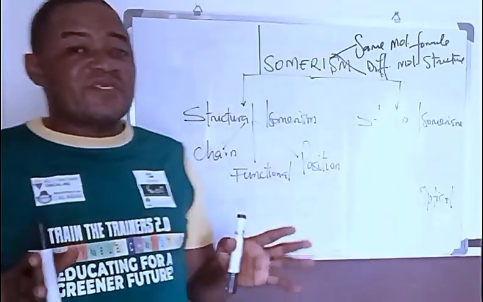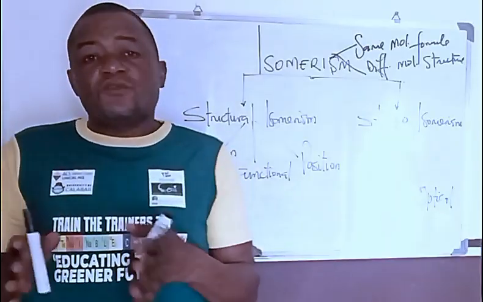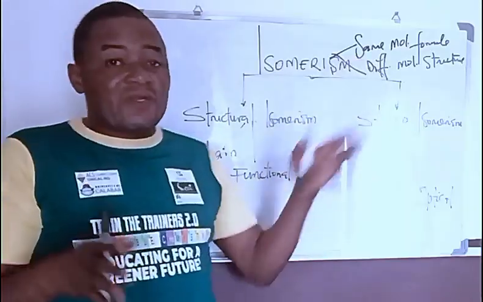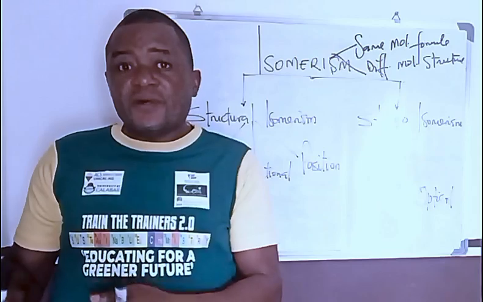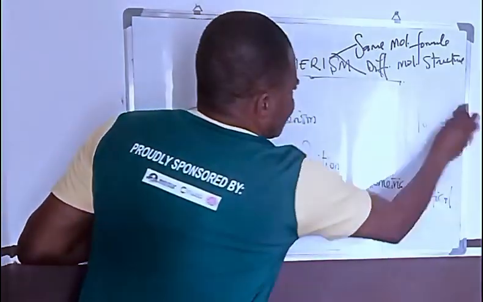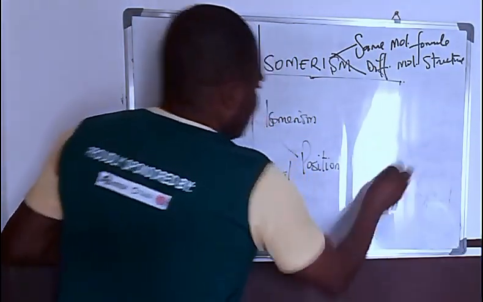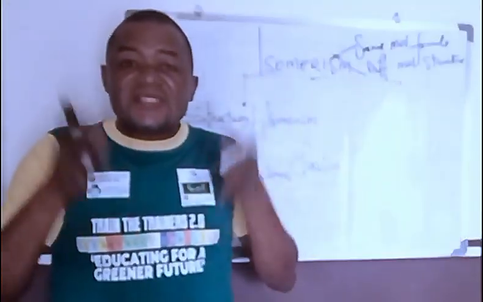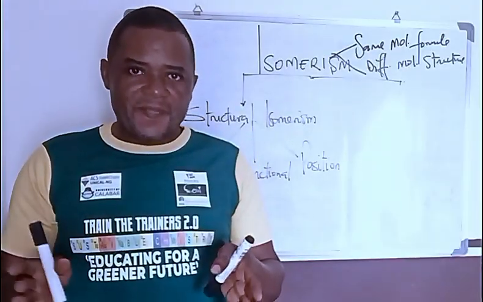But just know that stereoisomerism discusses similarity of two or more different organic compounds in their molecular formulas, but differences in their spatial arrangement of atoms or groups of atoms along carbon-carbon double bonds or ring structures. But we are going to be focusing, and let me put this off because we are not talking about stereoisomerism today, basically on structural isomerism, where there are differences in the molecular structure of two or more different organic compounds.